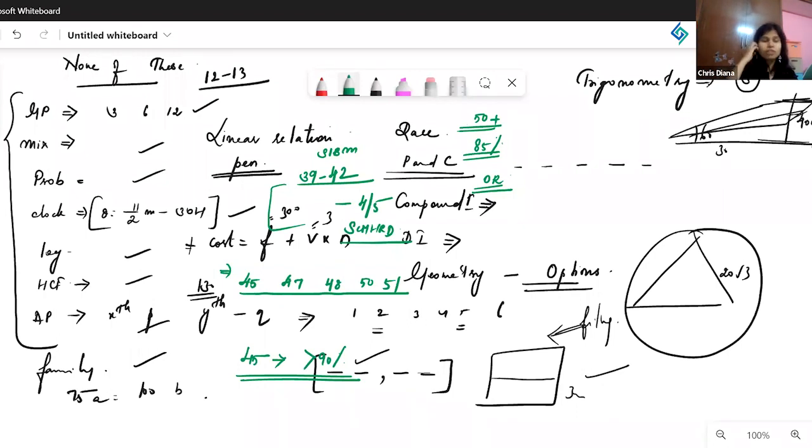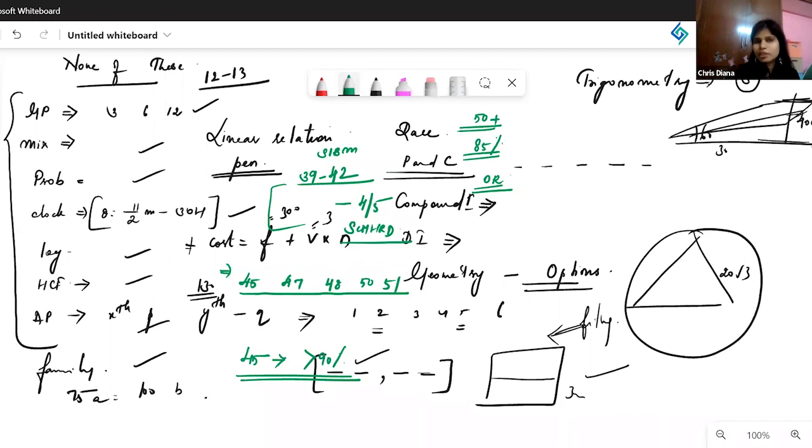Now, if you ask me, what about the next two slots? Is the pattern going to repeat, or can we expect a similar kind of questions? Always keep this particular difficulty in mind and practice at this difficulty and a little bit higher, so that in case the paper comes out a little more difficult, you can manage it well. In case it comes easy, then well and good for you. Preparing for the worst is best. So please keep the general preparation at minimum to this difficulty level and prepare.